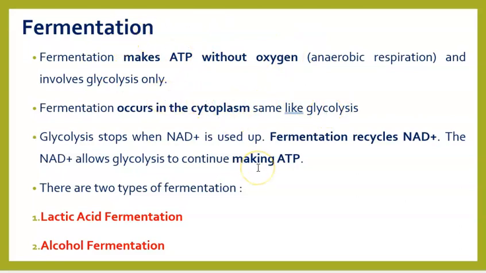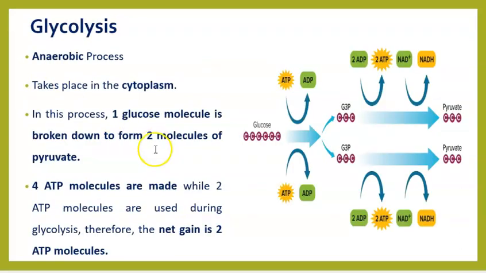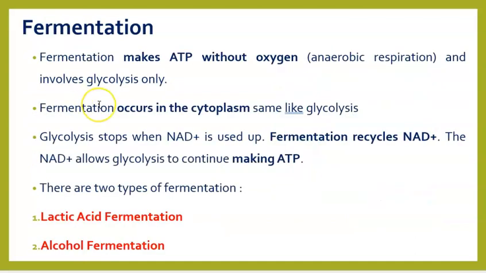Now, in glycolysis, as you must be aware, we did glycolysis in the previous lecture, we are making use of something called NAD plus to make NADH, right? We need NAD plus for glycolysis to continue. But who gives us this NAD plus? We need a continuous supply of it. So glycolysis will stop if NAD plus is not there in the cell.